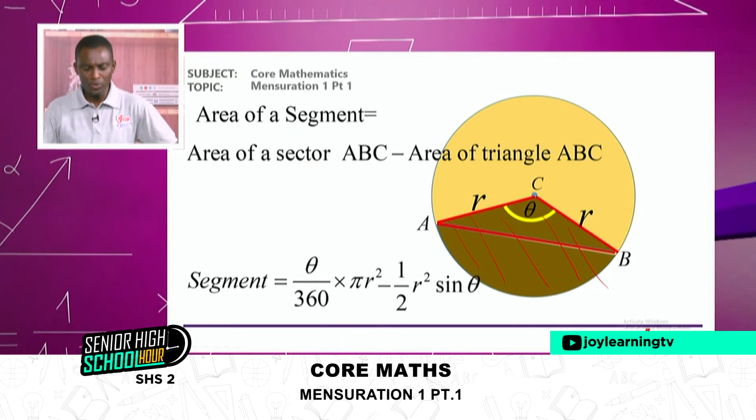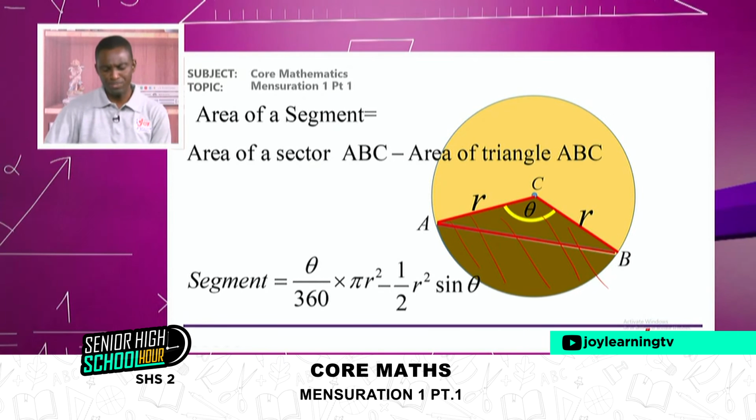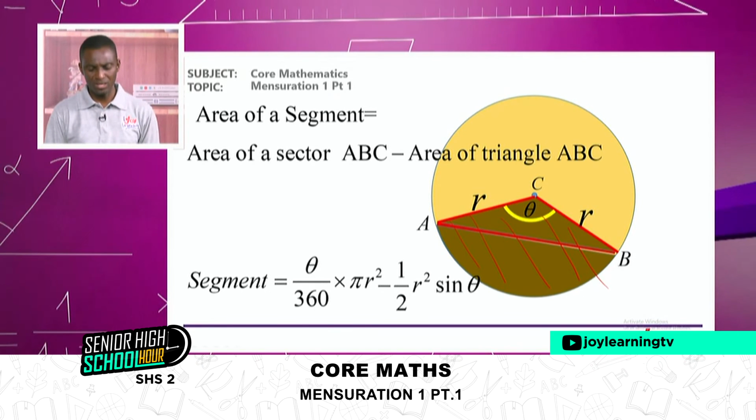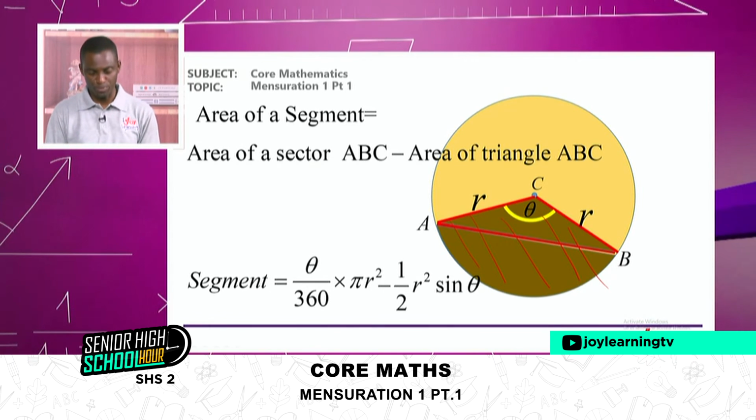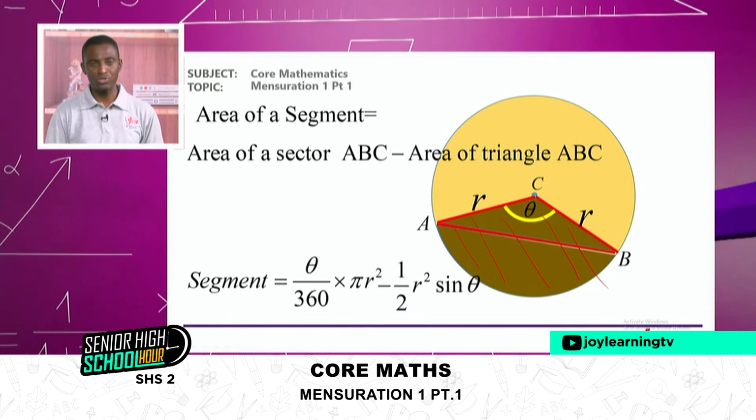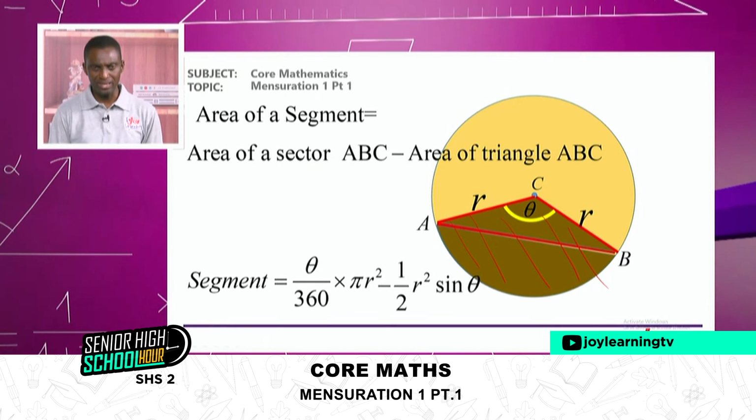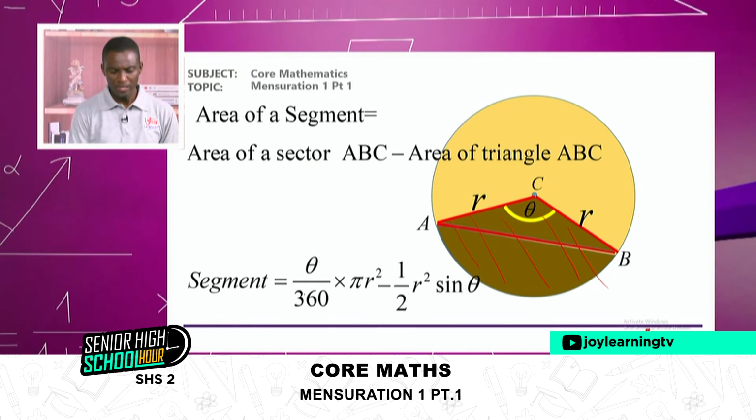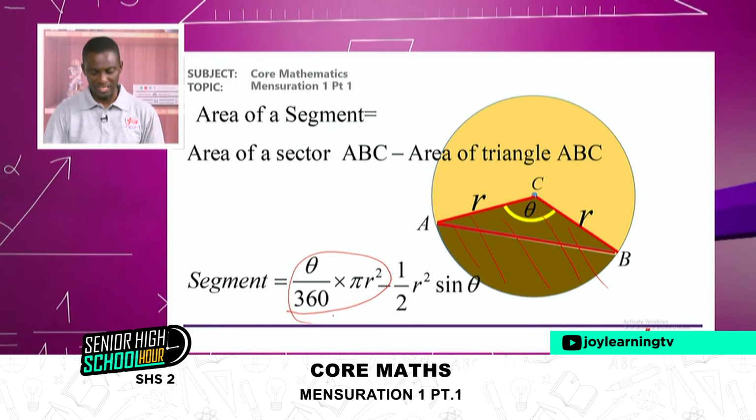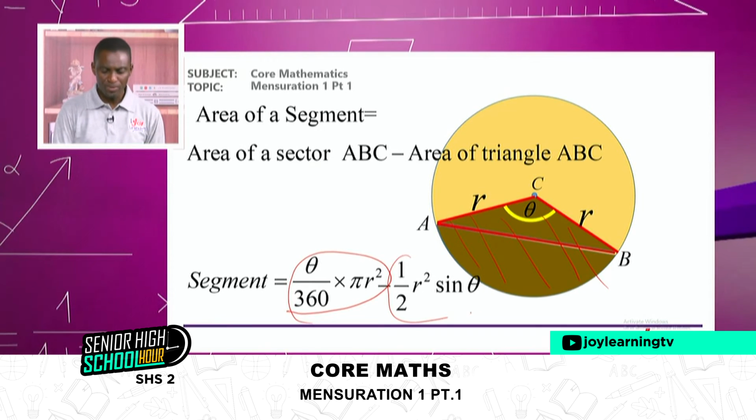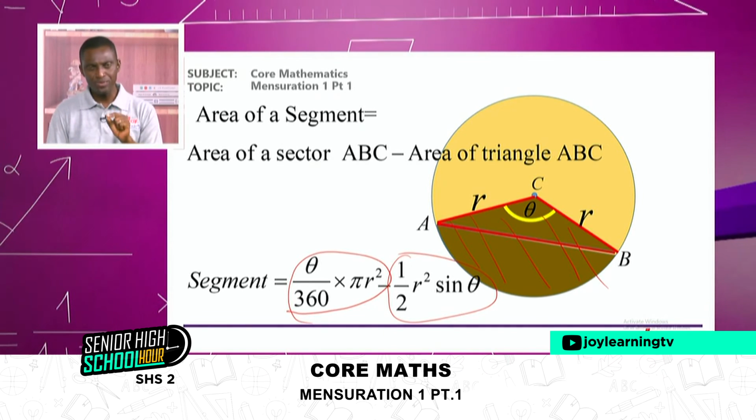Now, if you are dealing with, let's say, trigonometry, you will understand this perfectly because there they will use trig to prove it or vectors to prove it. But for now, because we are doing core, we want to just quote the formula and then we apply it in solving questions. So theta over 360 times pi r squared here represents the area of the whole sector. Then half r squared sine theta gives us the area of a triangle.